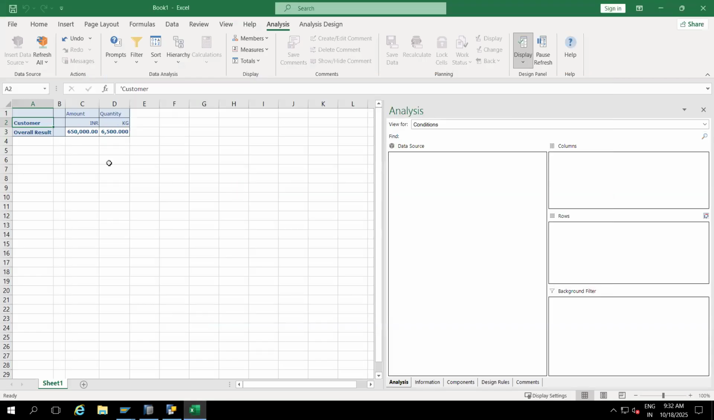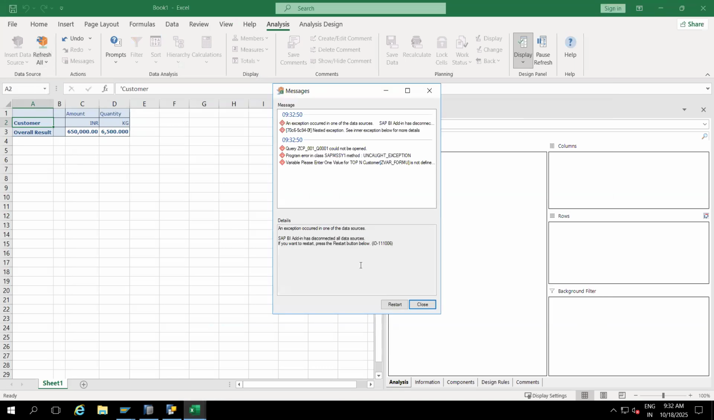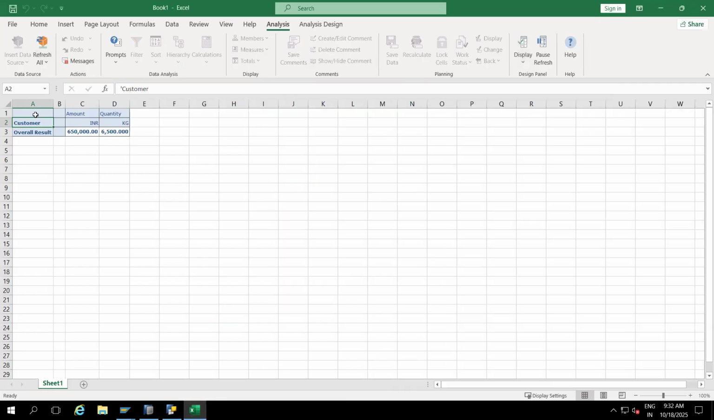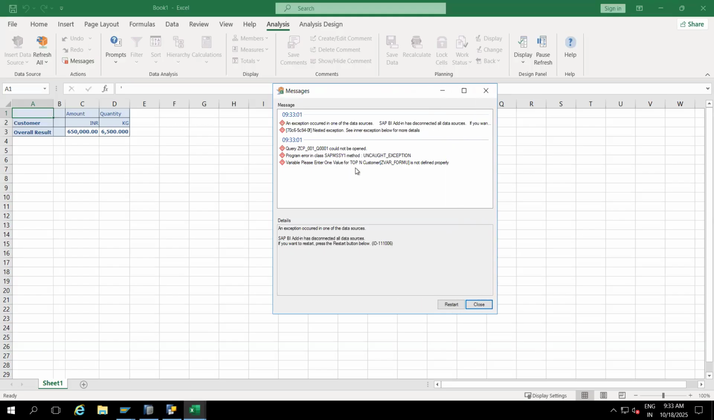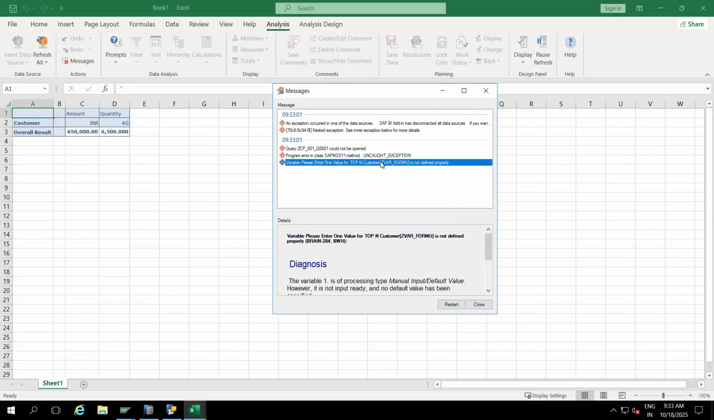Okay. Close. And I will select this option. Refresh. See, there is no meaning to use it at the report level. This is what it is saying: why are you using that variable top end customer when you are not giving input? This is what is throwing the error. Got it, right?